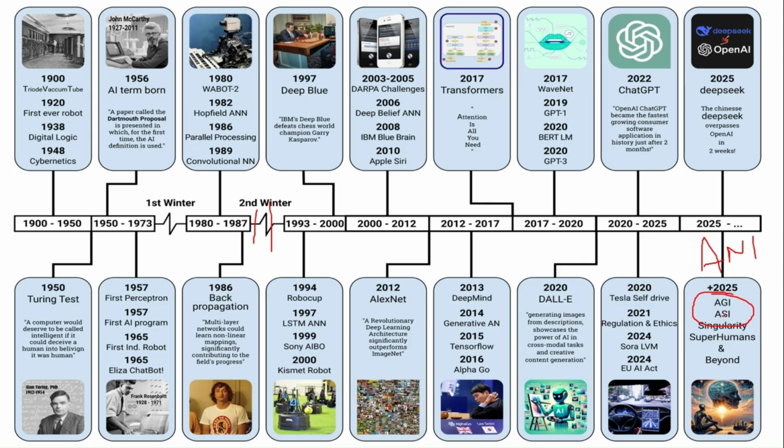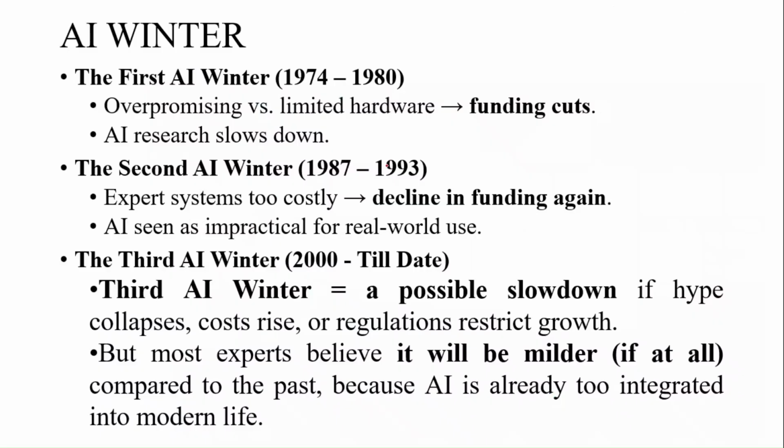So these three kinds of intelligence are there. We will discuss this later. In the first winter, what happened here? We can see limited hardware and funding cuts in this area. In the second winter, the funds declined again, so it stopped here. The third winter is still going on to date. In the third winter, a possible slowdown could occur if the hype collapses and costs rise or regulations restrict growth.